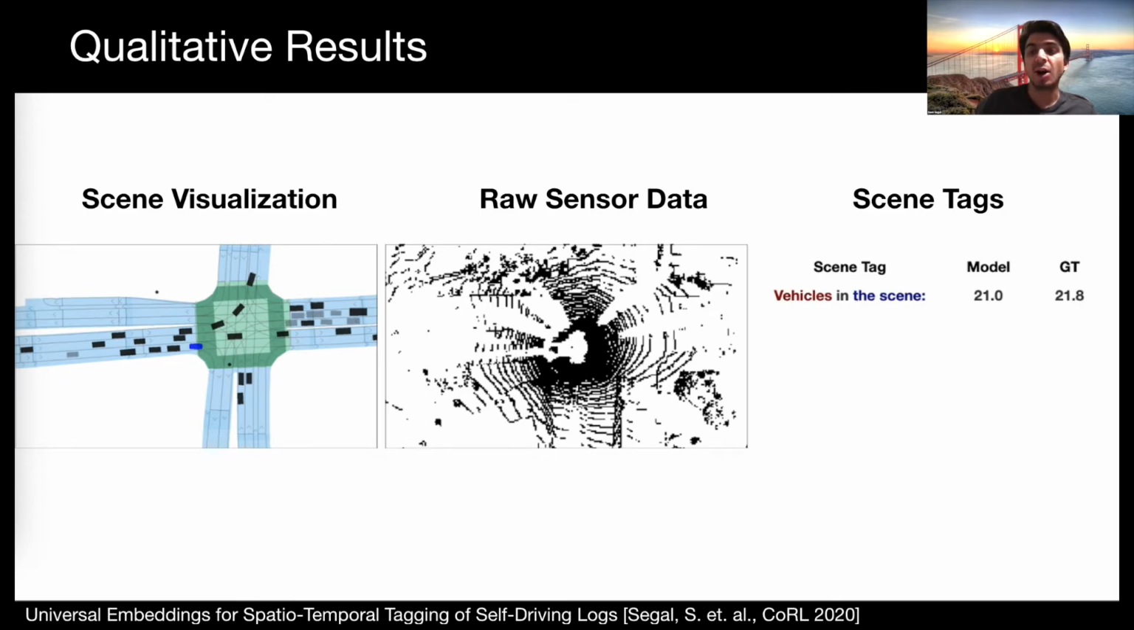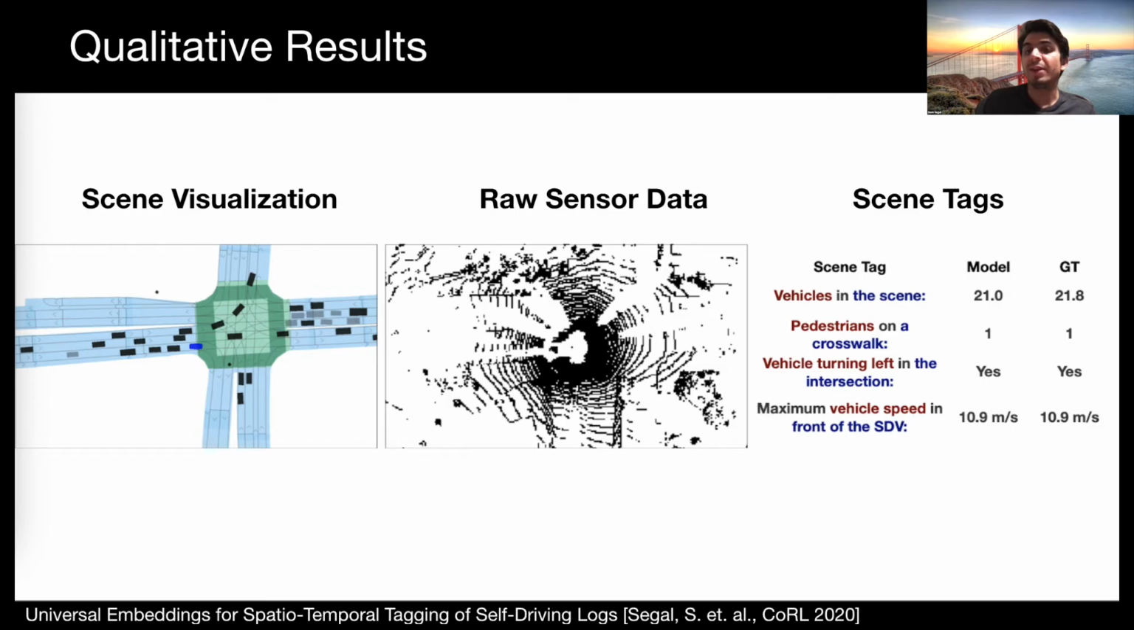Vehicles in the scene. Our model 21, ground truth 21.8. Pedestrians on a crosswalk. Our model 1, ground truth 1. Vehicle turning left in the intersection. Our model yes, ground truth yes. Maximum vehicle speed in front of the SDV. Our model 10.9 meters per second, ground truth 10.9 meters per second. Four-way intersection in the scene. Our model yes, ground truth yes.